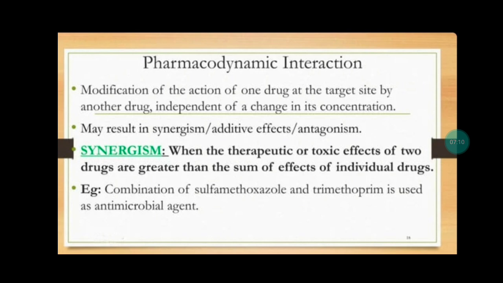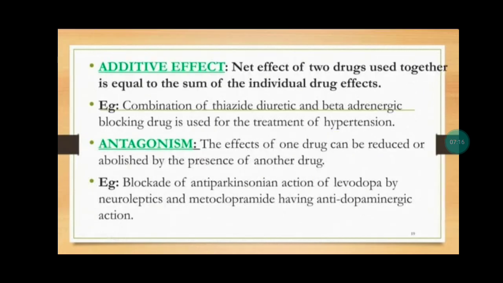For example, the combination of sulfamethoxazole and trimethoprim is used as an antimicrobial agent. The next one is additive effect. The net effect of two drugs used together is equal to the sum of the individual drug effects. For example, the combination of thiazide diuretics and a beta adrenergic blocking drug is used for the treatment of hypertension.